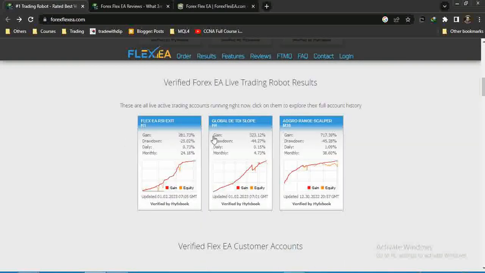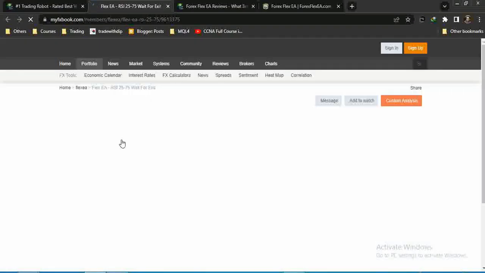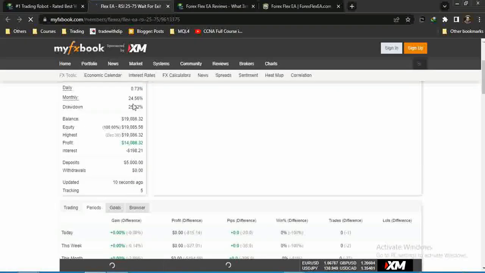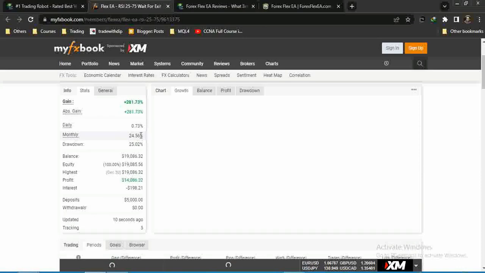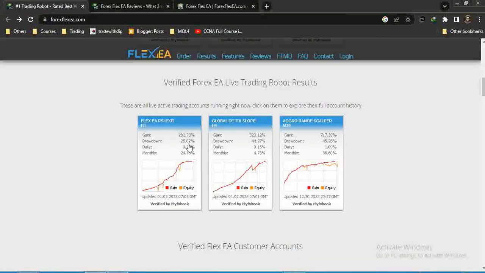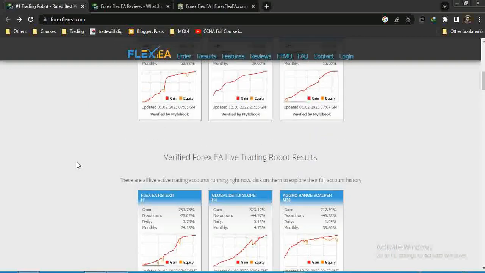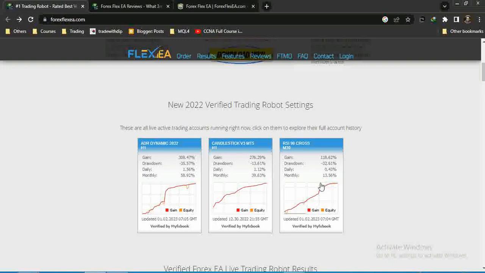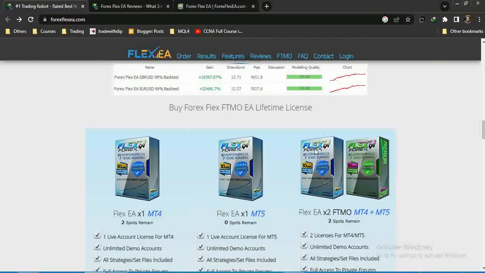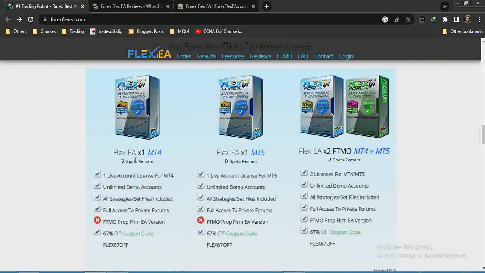Okay, so all these are verified accounts. You can just click and research. The drawdown was 25%, monthly 24%, all these things you can check. These are the 2022 verified results, so you can check this daily 0.43%, monthly 13%.